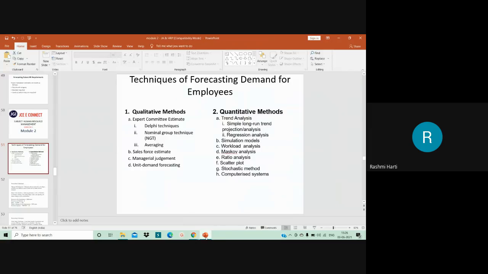Fine. And then you have a computerized system. Okay. So computerized systems basically are used to forecast manpower requirement, through which information required to develop computerized forecast of manpower requirement is compiled by the HR specialist. So you will be having a human resource analyst here, or a person who is very much an expert in analysis. Okay.